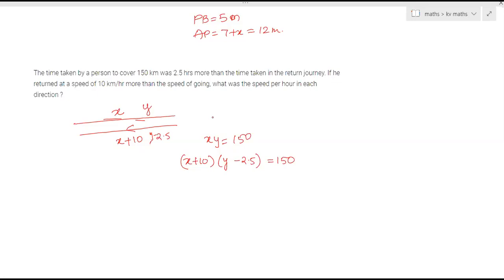Okay. Any other doubts? Anyone else? I have a doubt. Yes. Question number? Ma'am, exercise 4.9, question number 9. Equal to 150, x plus 10 into y minus 2.5. Amrita, mute your mic.